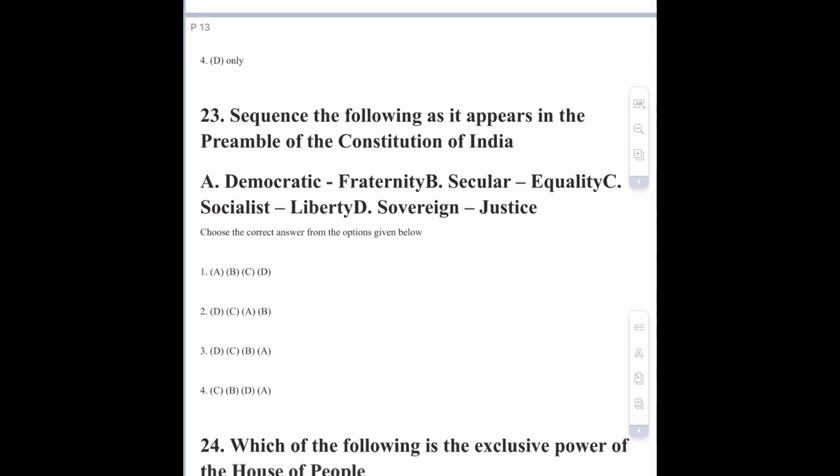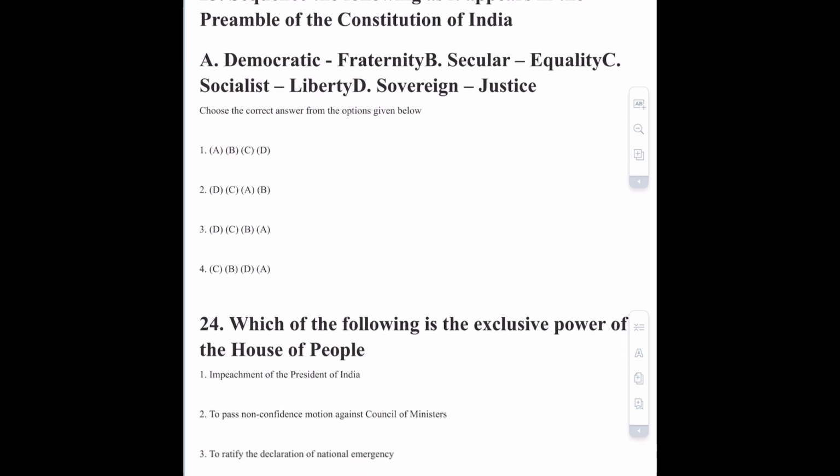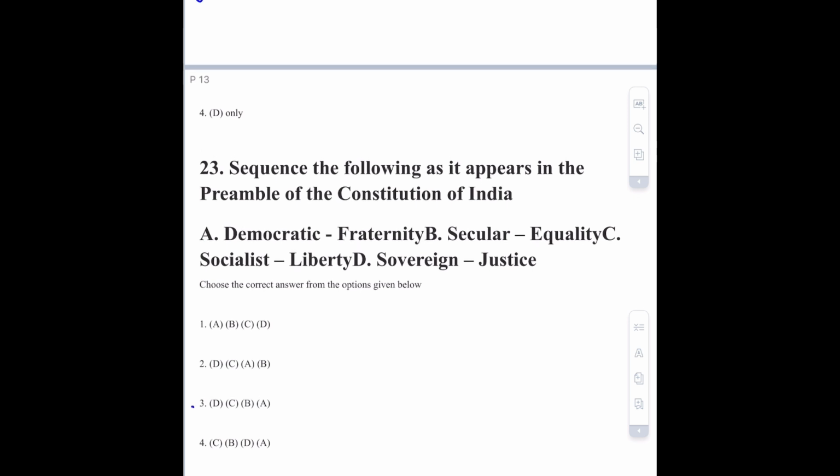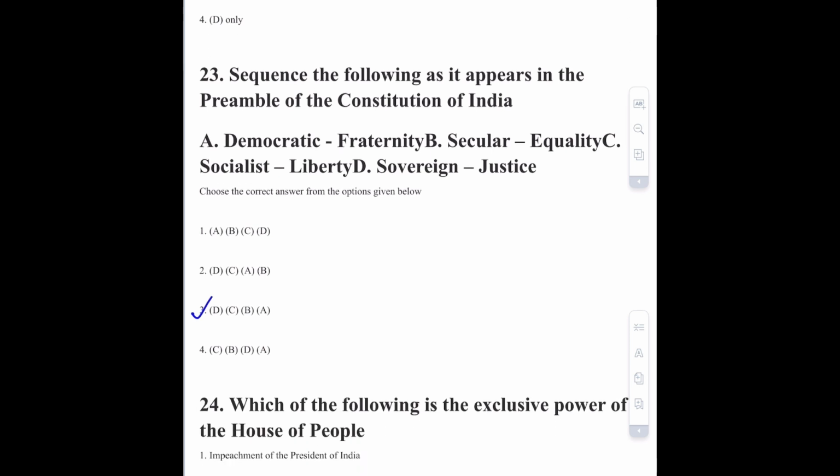Moving towards question number 23, that is sequence the following as it appears in the preamble of the Constitution. So the correct order is option number 3, that is DCBA, sovereign, socialist, secular and democratic. Actually the 42nd Amendment Act of the Constitution changed the description of India from sovereign democratic republic to sovereign, socialist, secular, democratic and republic. So the option number 3 will be correct.